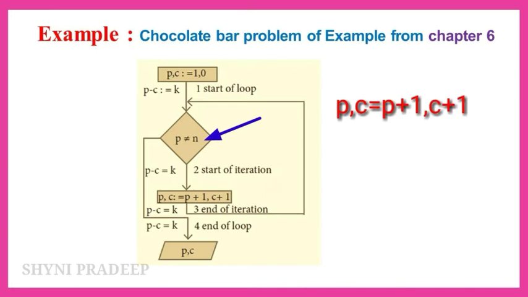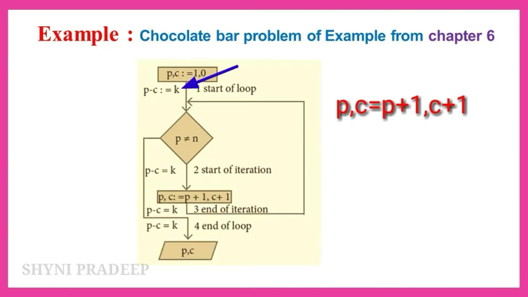Okay, so we already discussed that P minus C is an invariant of the assignment. P comma C is equal to P plus 1 and C plus 1. So let us take P minus C is equal to K, where K is a constant.